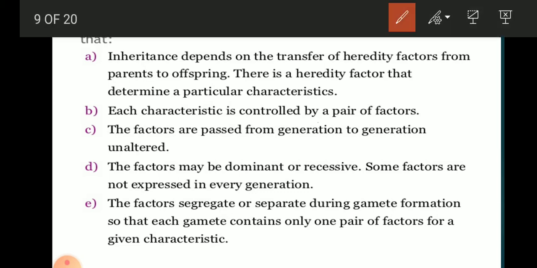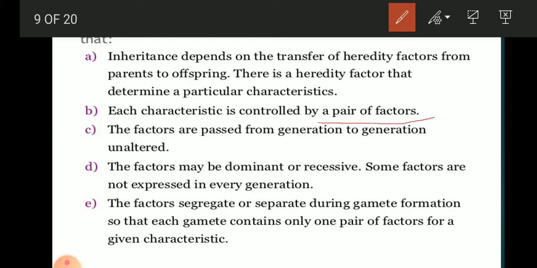The factors are passed from generation to generation unaltered. They don't change, but they get separated and then transmit the characters.